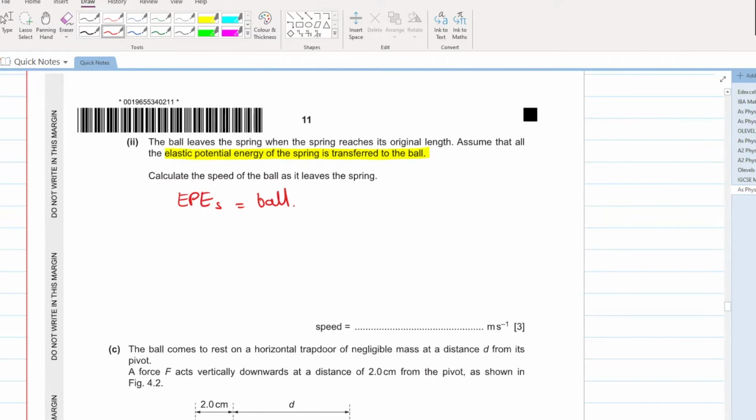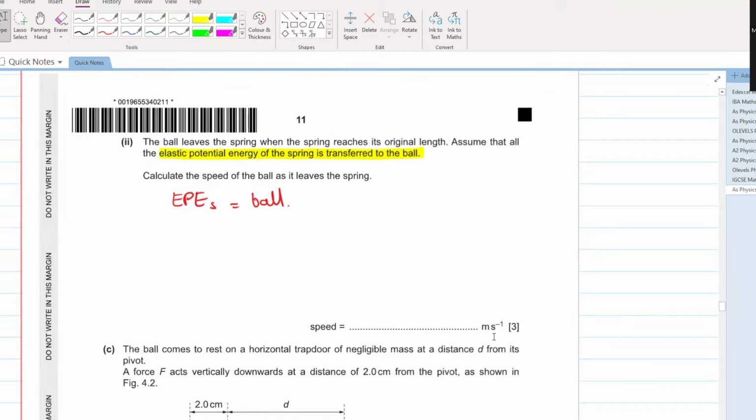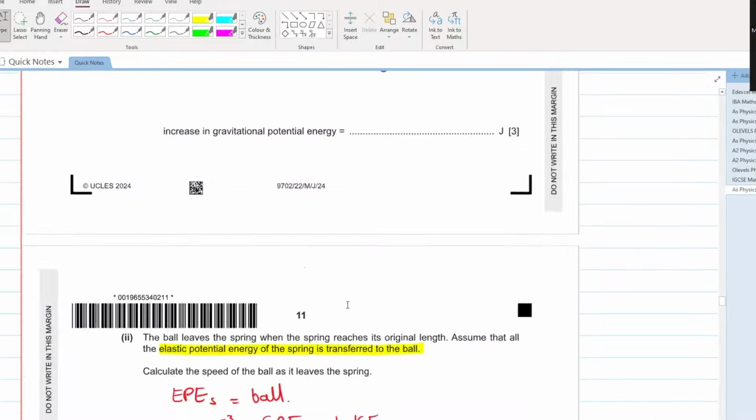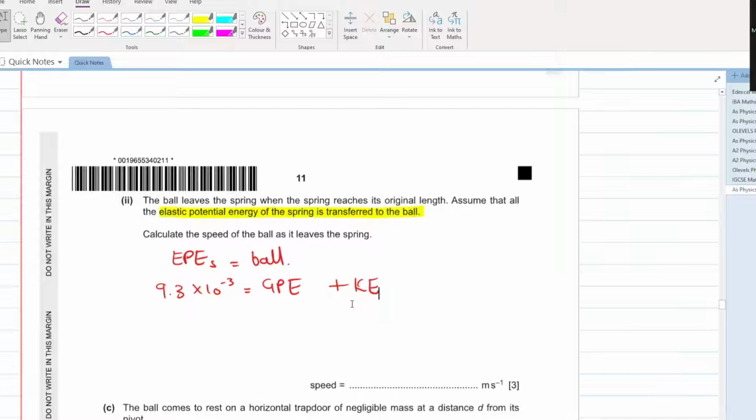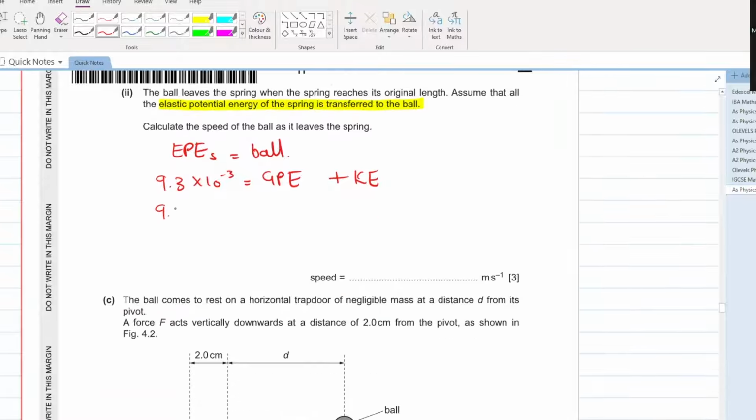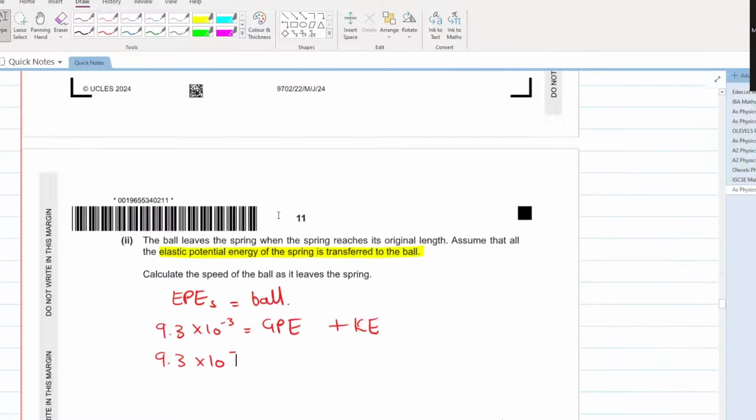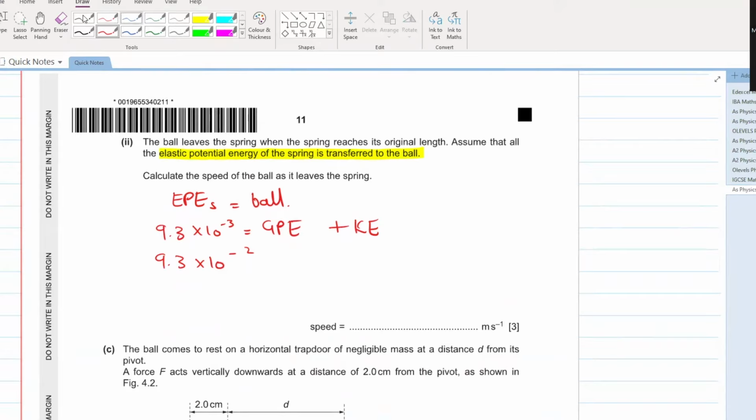And there will be some amount of kinetic energy in the ball as well. 9.3 into 10 to the power of minus 2. Perfect. And the ball has a gravitational potential energy and kinetic energy. We have already calculated. You have already found V, very good improvement. So 9.3 into 10 raised to the power of minus 2. Sorry, my bad. This is minus 2 joules of energy for elastic potential energy.